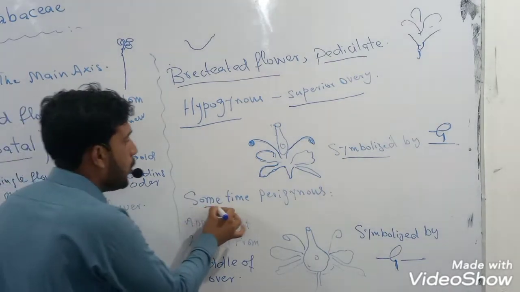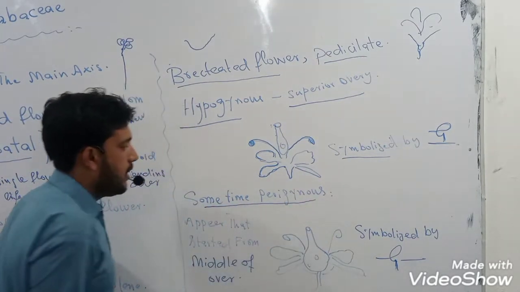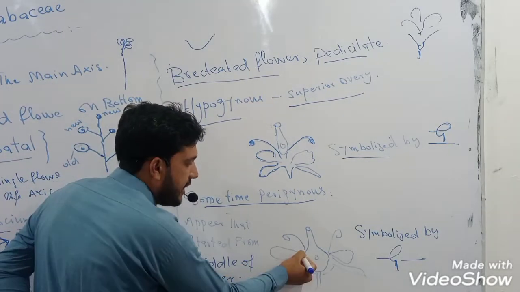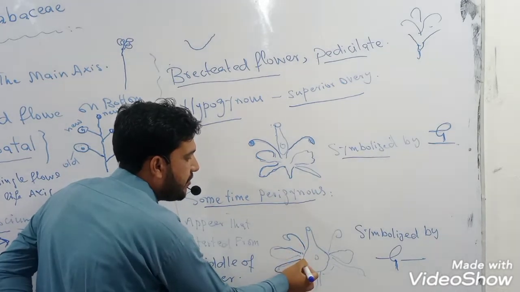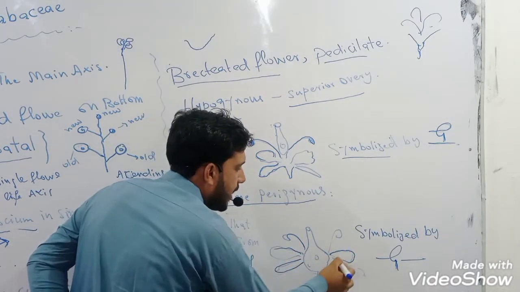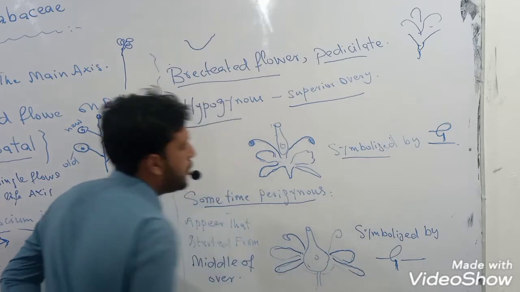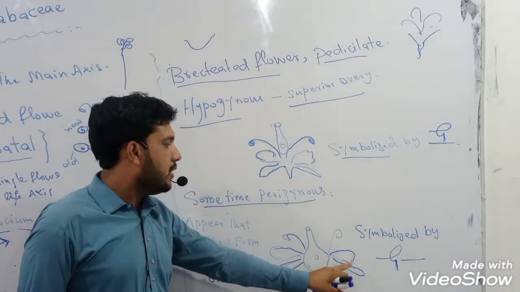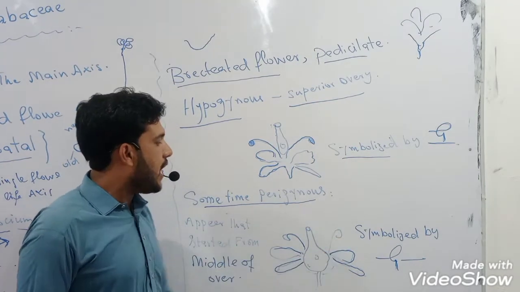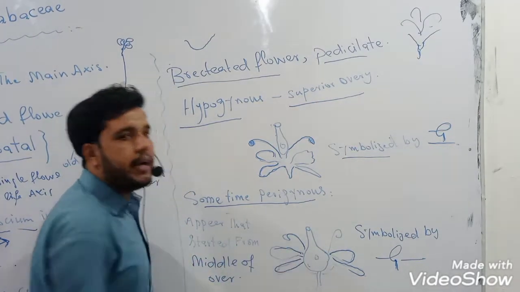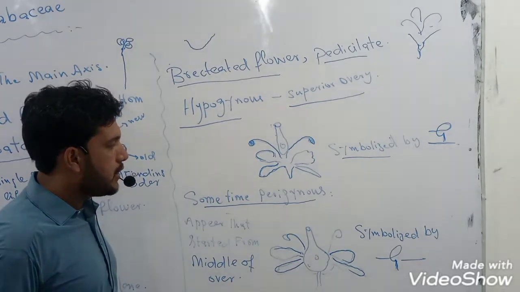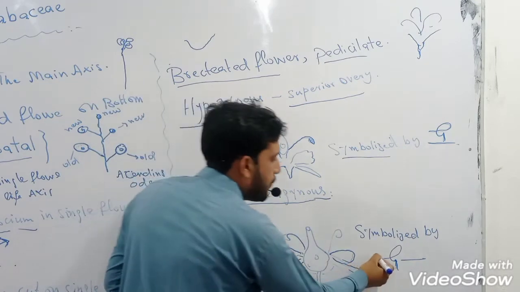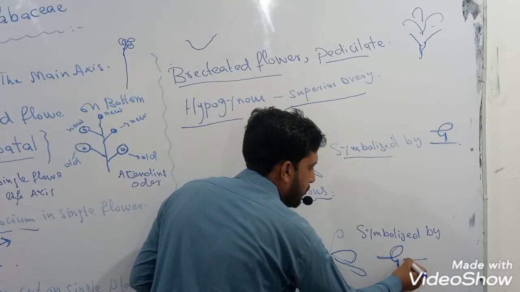And sometimes the ovary is perigynous. Perigynous means that the stamens, petals and sepals appear to start from the middle portion of the ovary. The condition in which the sepals, petals and stamens appear to start from the middle of the ovary is known as perigynous condition, and it is symbolically represented by this symbol,